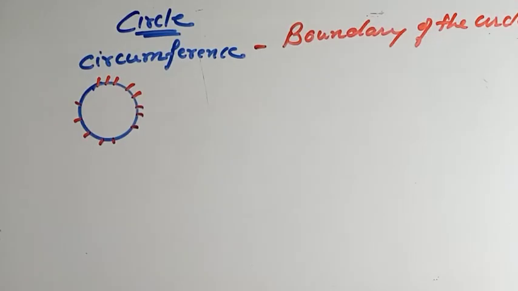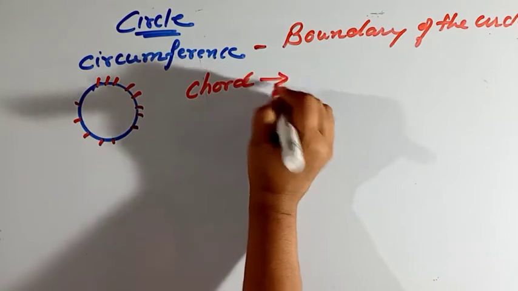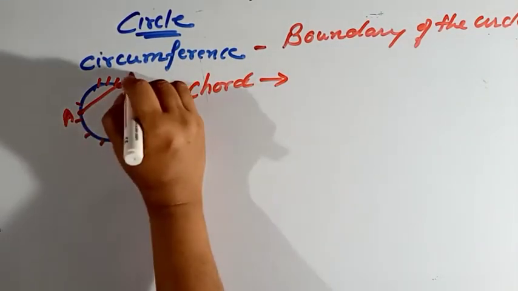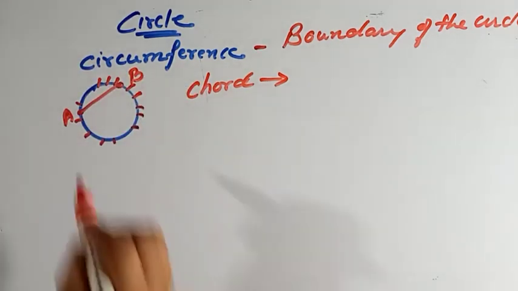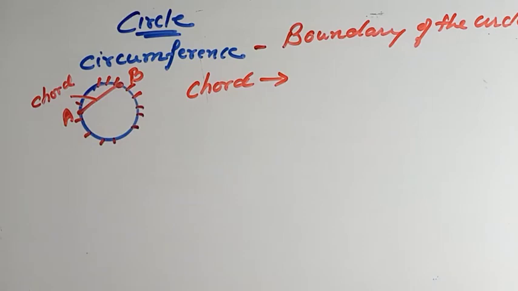Now after circumference, it is chord. Suppose there are 2 points here and I join these 2 points. This is A and this is B. This is known as the chord. So what is the definition of chord?